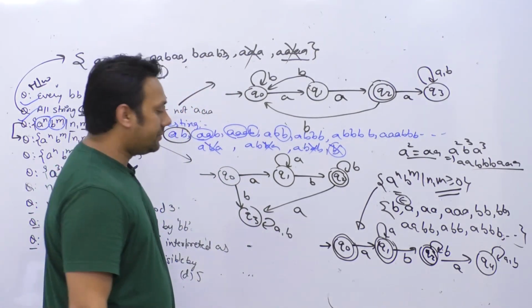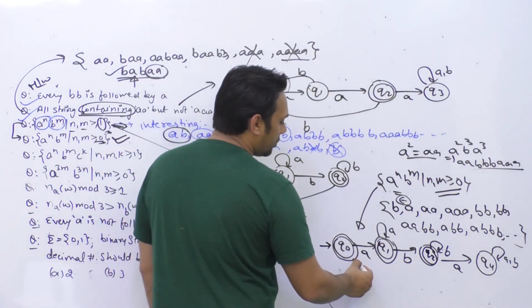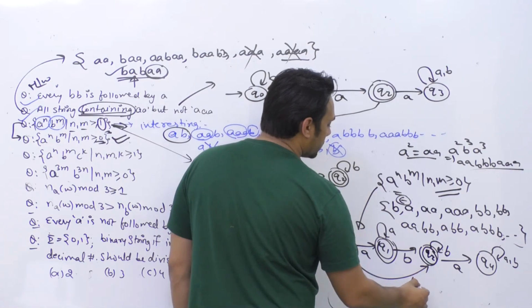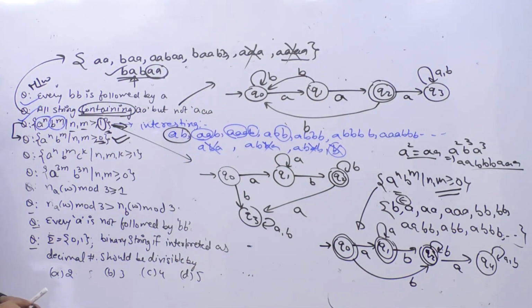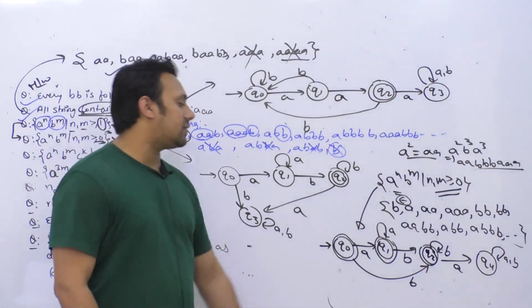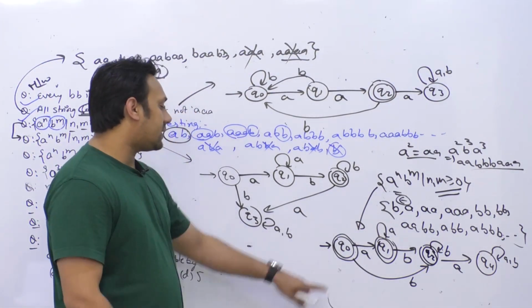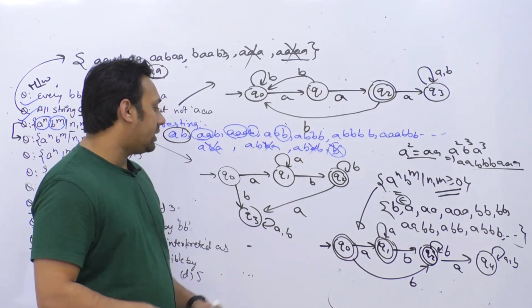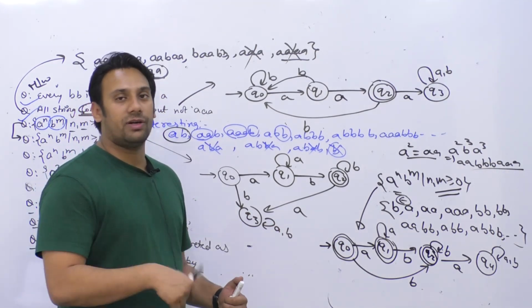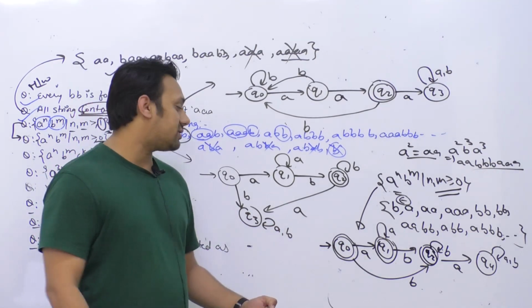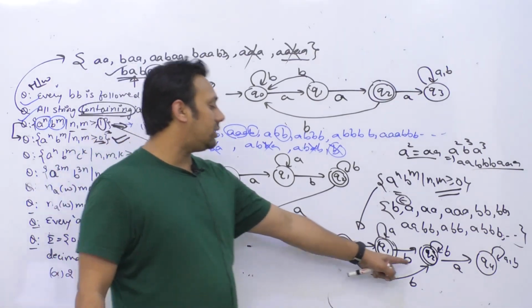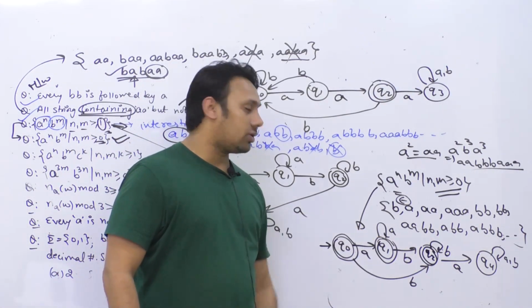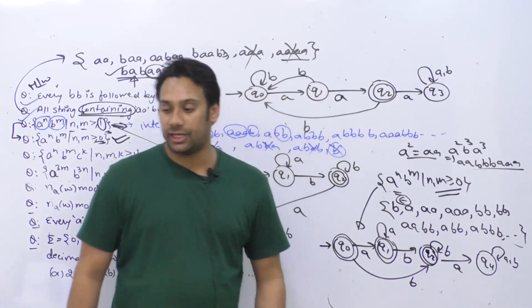I hope this much is clear. And here at q0, if we get a b directly, then we'll go to the state q2. So now you can clearly see what strings will be accepted here. Epsilon is acceptable. You can have any number of a's in the beginning: 1a, 2a, 3a, 4a, any number of a's. All of them are acceptable. So once b starts, then only b can be there, then a cannot come. Okay, so this is the diagram for this.